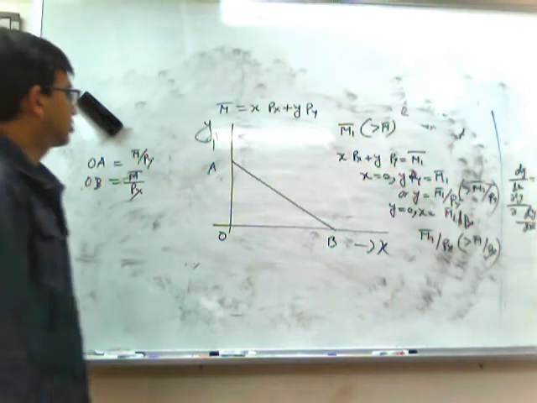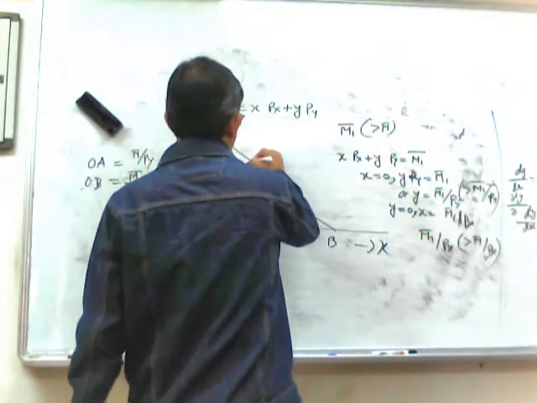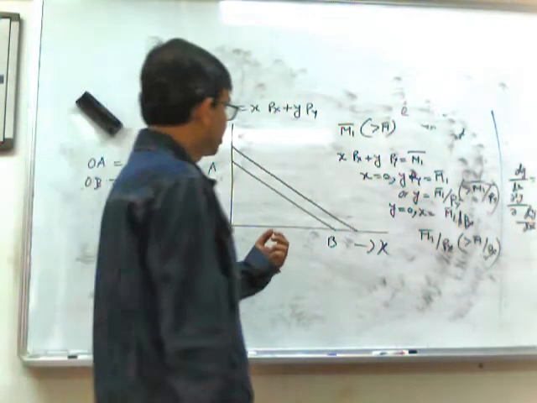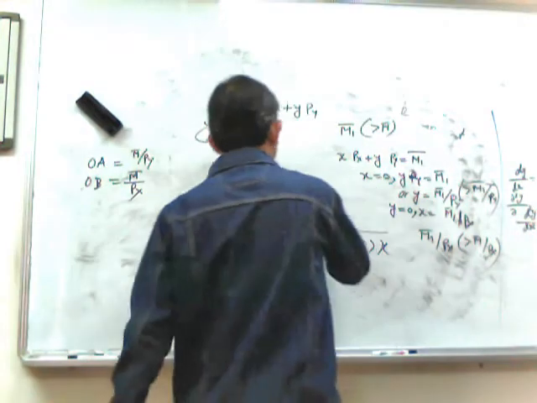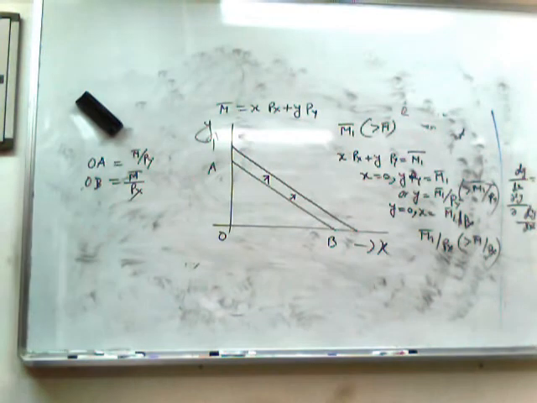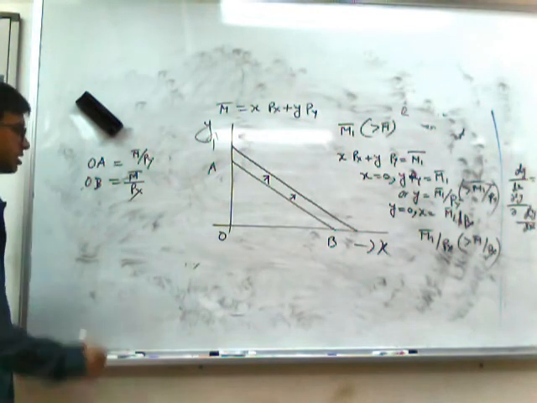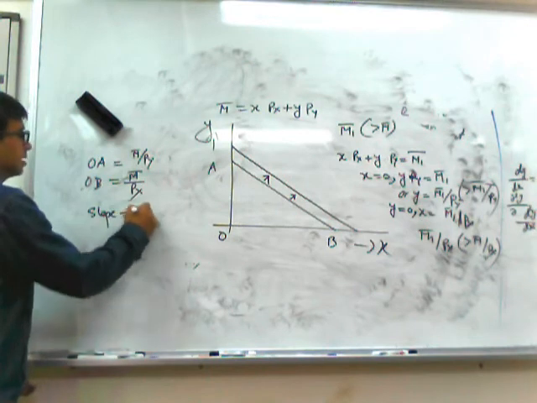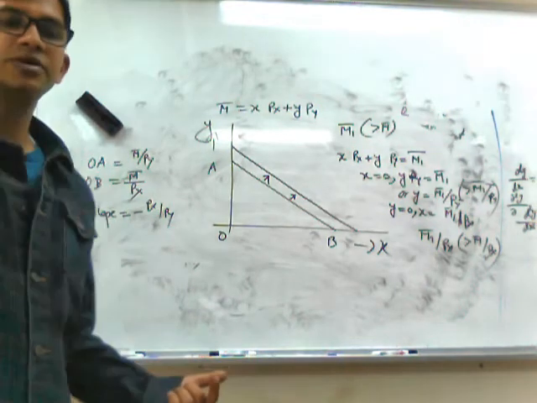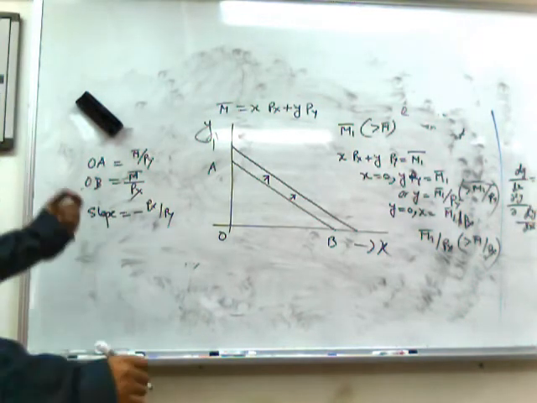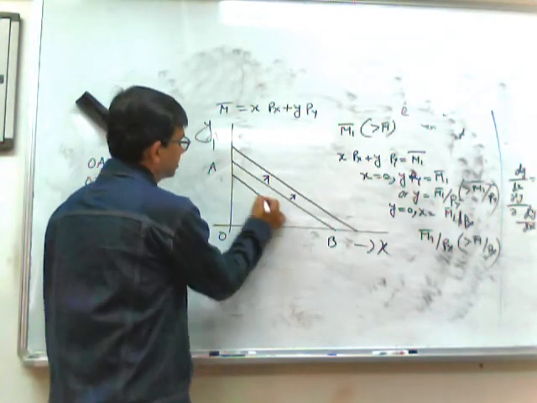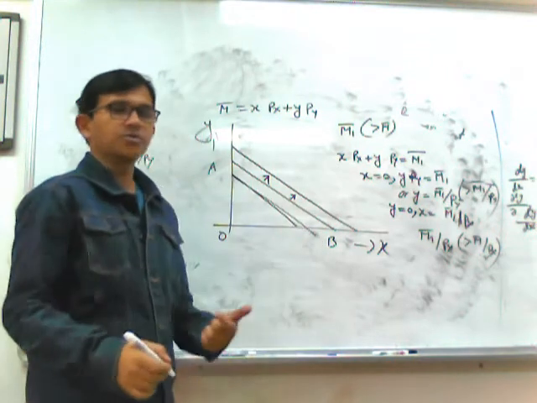So what will we see? We will see that if the income rises, other things remaining constant, the budget line will shift parallelly rightward. There will be a rightward shift of the budget line, because the slope of the budget line is what? Minus Px by Py. Hence, there will be no change in the slope of the budget line. Only its position will change. So, if income rises, it will shift rightward. If income declines, it will shift leftward. But the slope will remain unchanged.